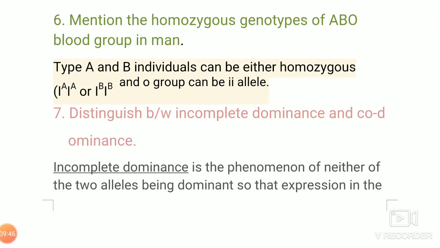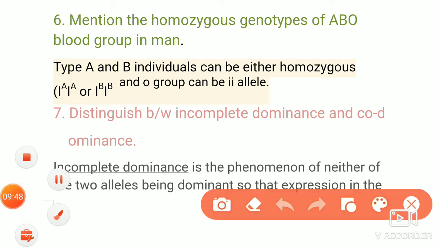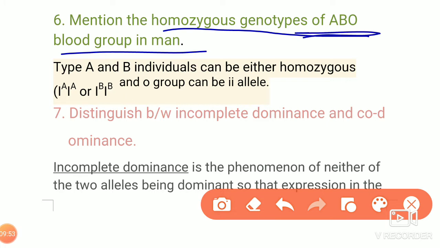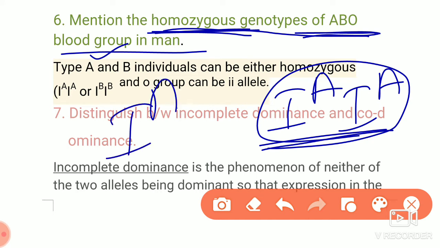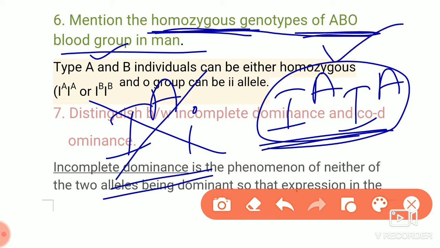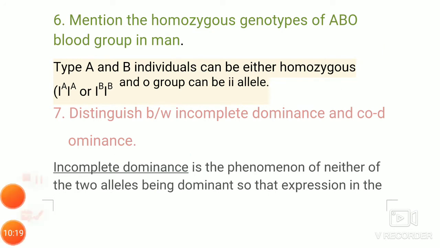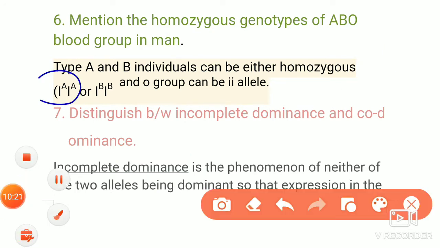The next is to mention the homozygous genotypes of the ABO blood group. That means in this ABO blood group, which contain the same type of alleles. If you consider A, if you write it, both are the same alleles, so this is the homozygous condition. If I write it like this, it is the heterozygous condition. This you should not write, only the homozygous condition you have to write.